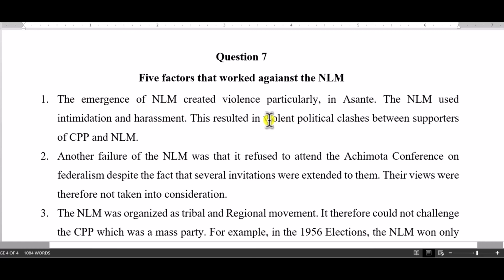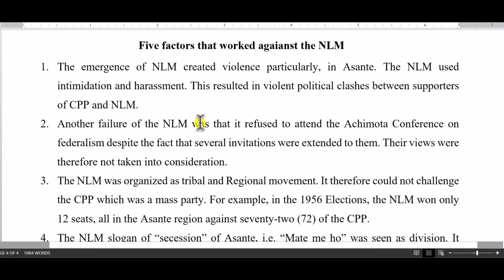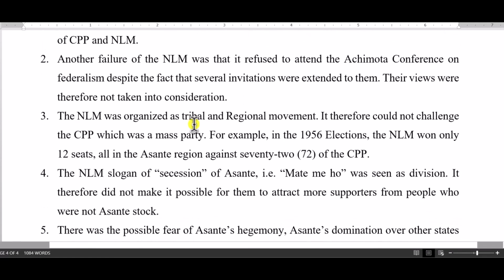They were intimidating the CPP supporters, and so people did not actually like them, and that was one factor that worked against them. Another failure was that they also refused to attend the Achimota Conference on Federalism, despite the fact that they were invited to take part. And don't forget that one of the demands of the NLM was for federalism, and here we've organized a conference, come and let's discuss. The NLM did not attend, and that also made people see them as not a serious party or a serious group of people, and therefore they also lost somehow.